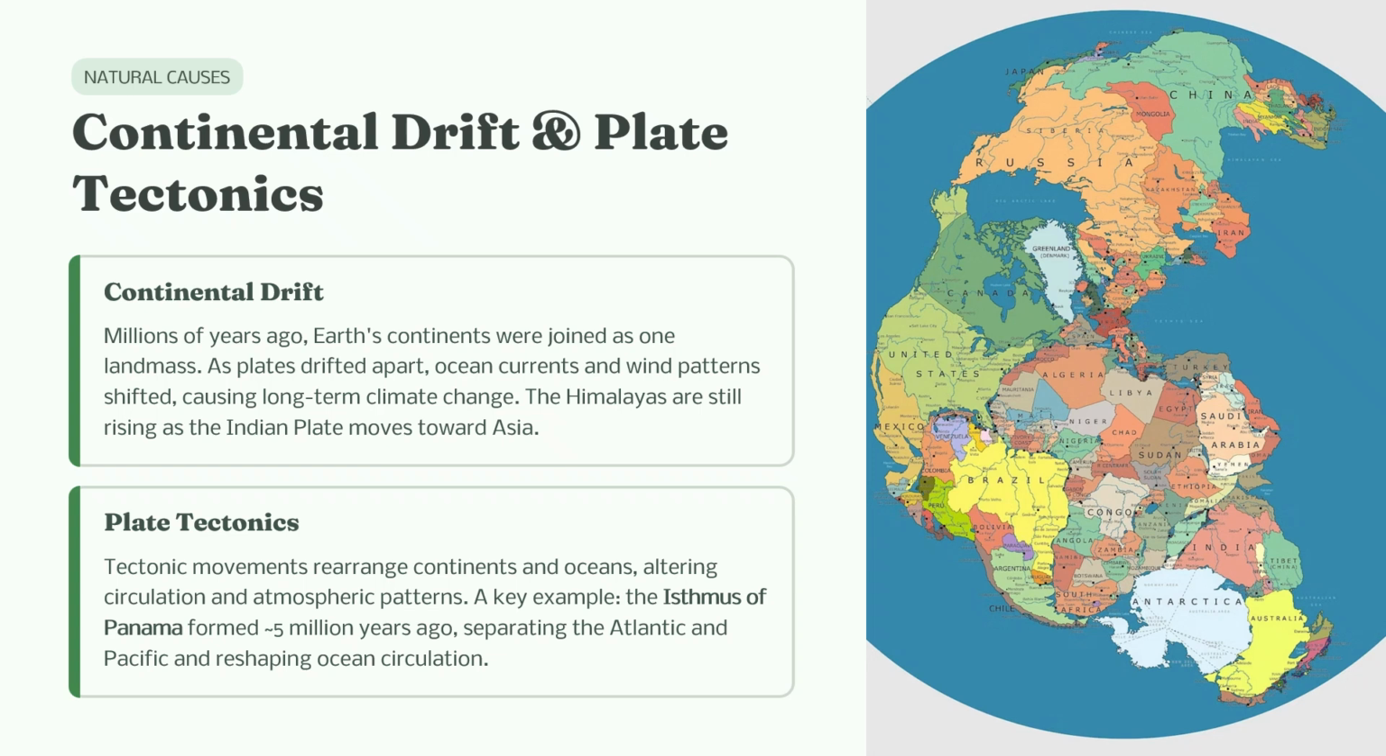Second, plate tectonics. Movements of Earth's tectonic plates can change the arrangement of continents and oceans. Since the position of continents influences ocean circulation and atmospheric patterns, tectonic activity can affect both regional and global climate. A notable example is the formation of the Isthmus of Panama about 5 million years ago, which altered ocean circulation by separating the Atlantic and Pacific Oceans.